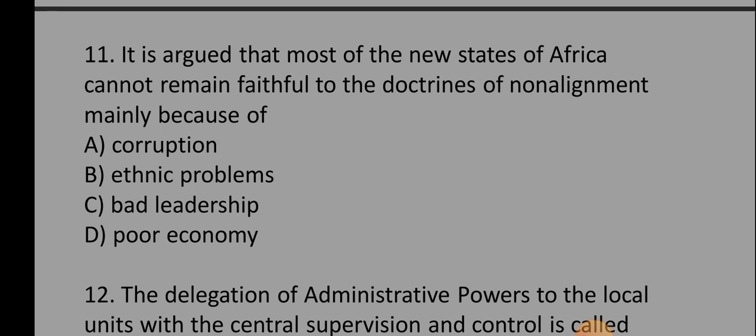Number 11 says, it is argued that most of the new states of Africa cannot remain faithful to the doctrine of non-alignment, mainly because of A. Corruption, B. Ethnic problems, C. Bad leadership, D. Poor economy. All right, of course, it's poor economy, which is option D.